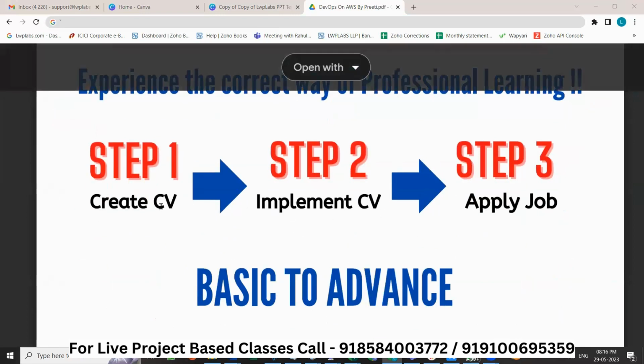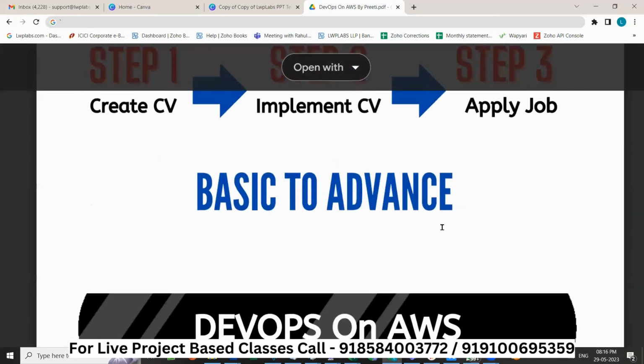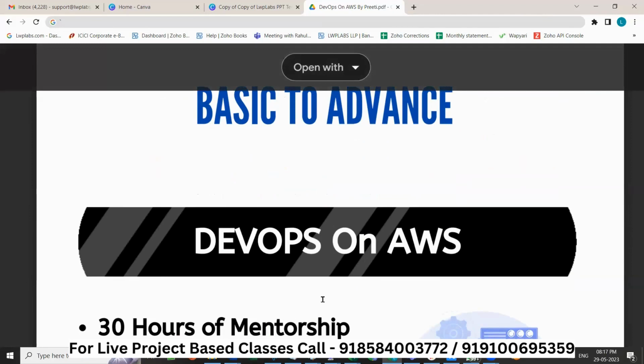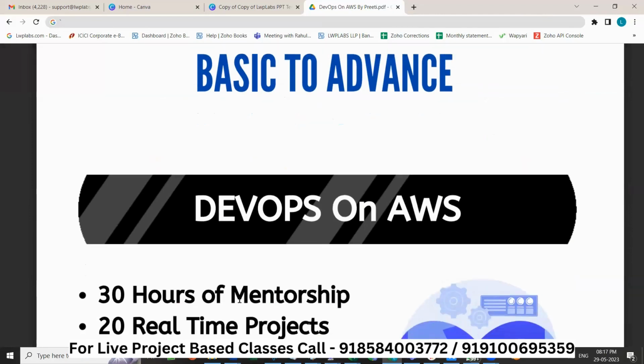So we will give you the CV on Friday. This Friday, okay, 2nd of June. So this will be from basic to advanced. Even if you do not have any past coding experience, even if you do not have any IT experience, it doesn't matter. You just need to know how to use a laptop. If you know how to operate your basic things, then no problem. We will be able to take care of you. But you just need to follow our steps.